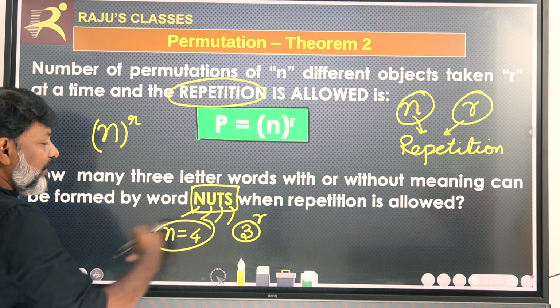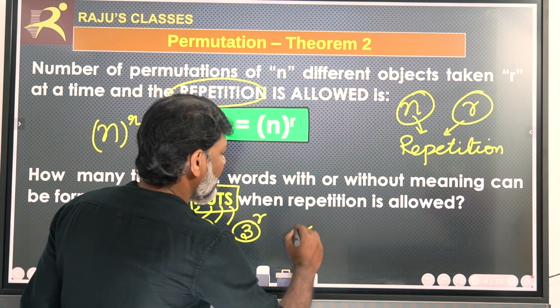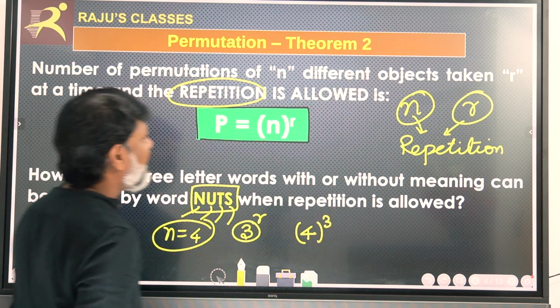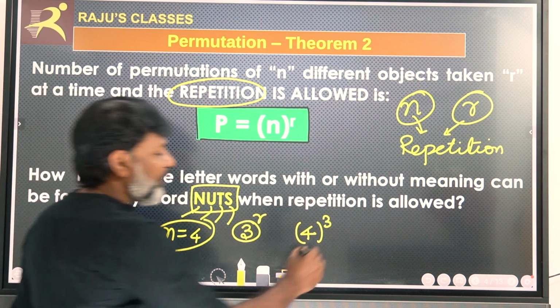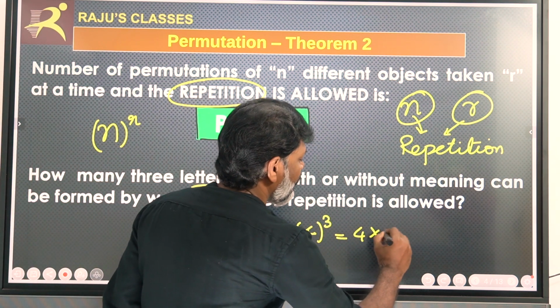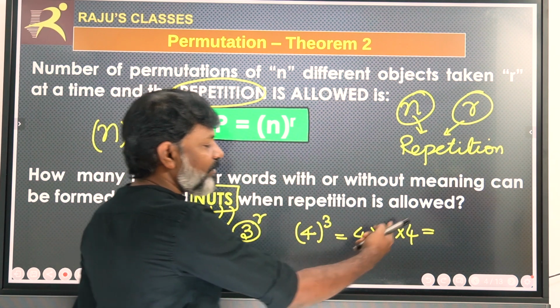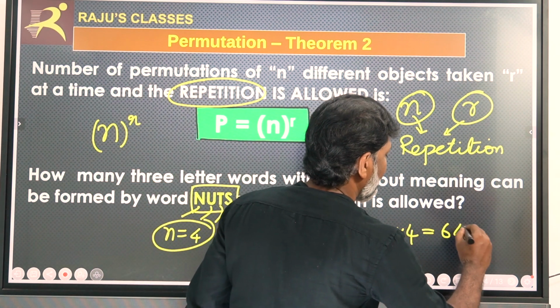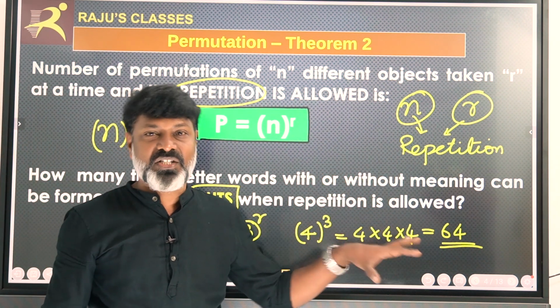Therefore, the maximum possible permutations are nothing but 4 power 3, because n power r. Okay, 4 power 3. Therefore, this is nothing but 4 into 4 into 4. 4 multiplied by 4 is 16, multiplied by 4 is 64. Okay, there are 64 possible permutations.